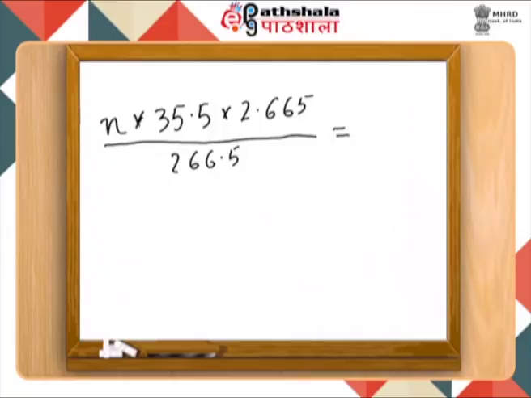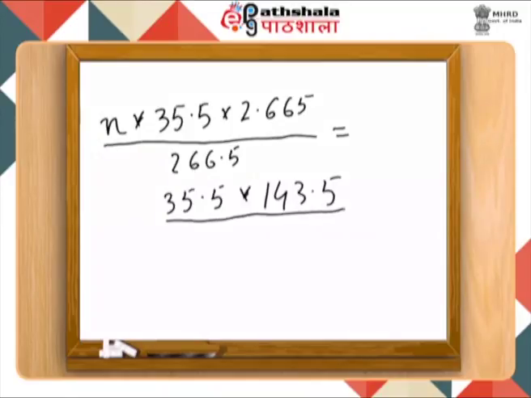This will be exactly equivalent to the amount of silver chloride which was obtained in the reaction, which is 135.5 multiplied by 143.5 divided by the amount of silver chloride which was obtained, which is 2.87 gram.